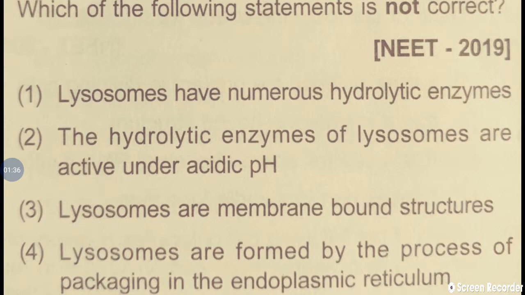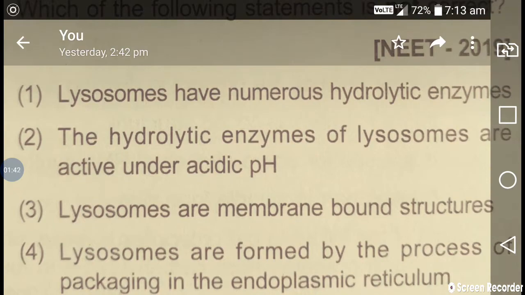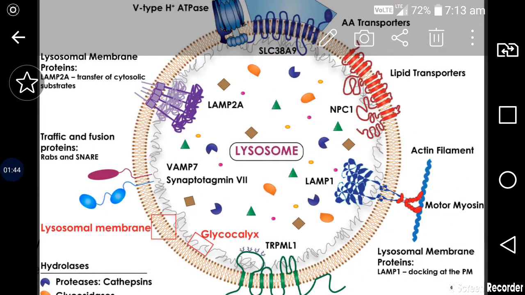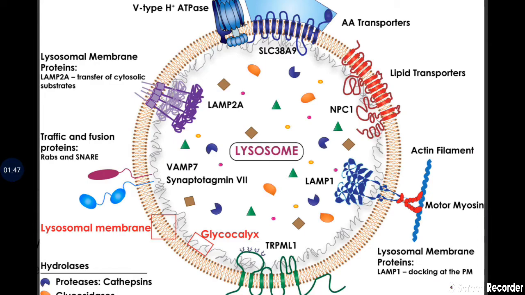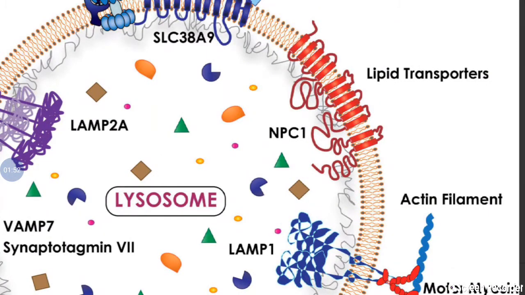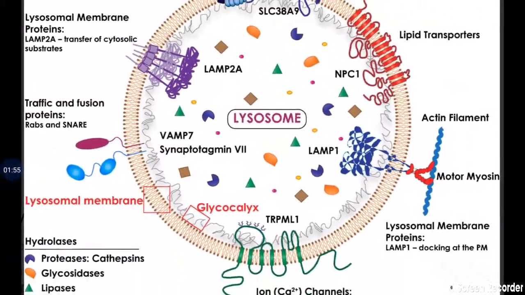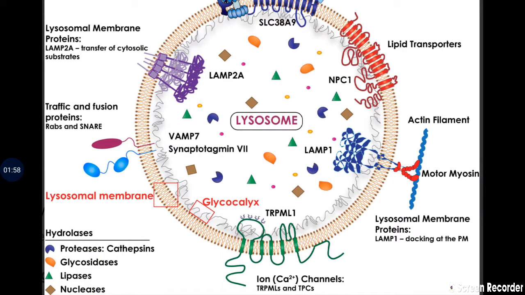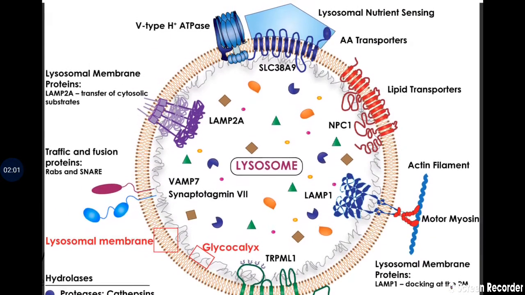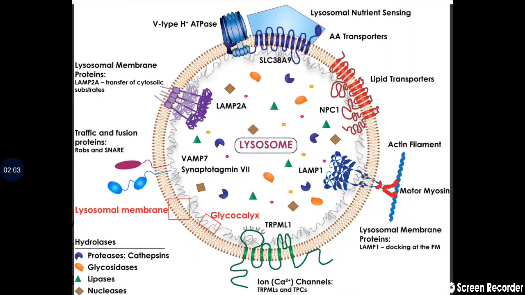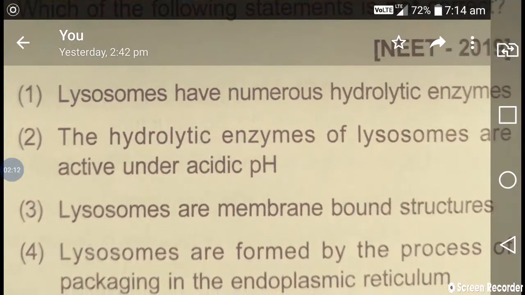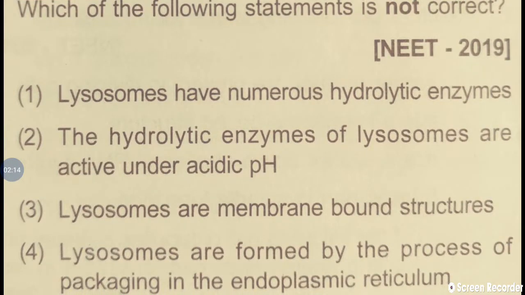Let's go to the third option. Lysosomes are membrane bound structures. See here, the membrane is present, and that membrane already has different transporters, like lipid transporters and even calcium and different minerals, all can be transported. So it is a membrane bounded cell organelle, with one membrane around the lysosome. It is also correct. So already three statements we confirmed, they are correct only.